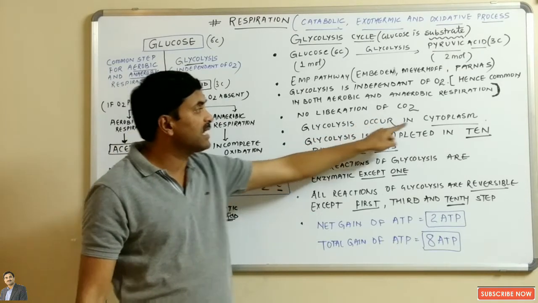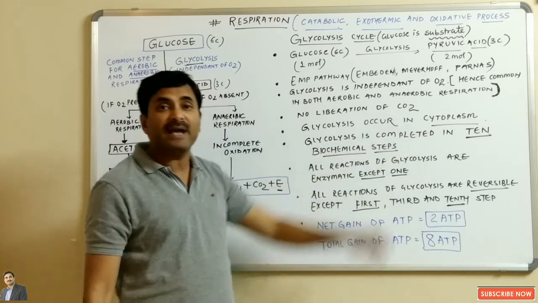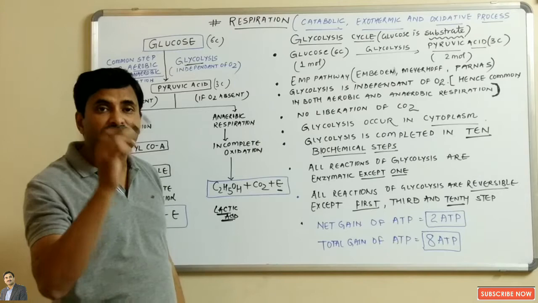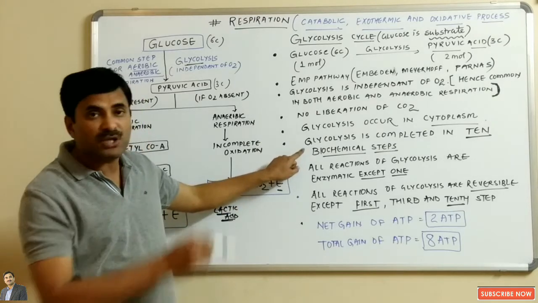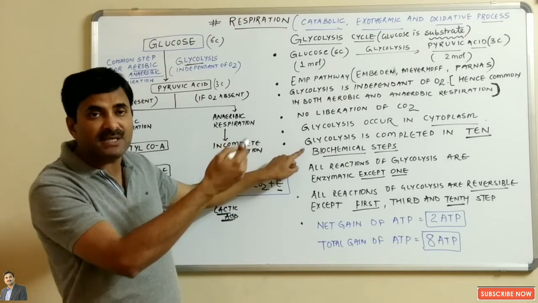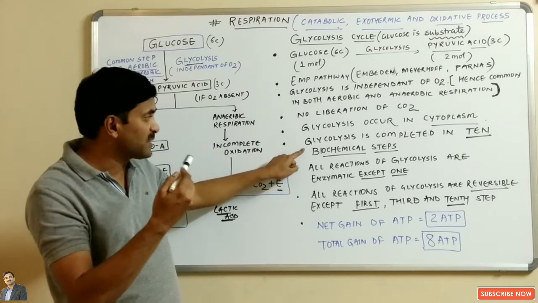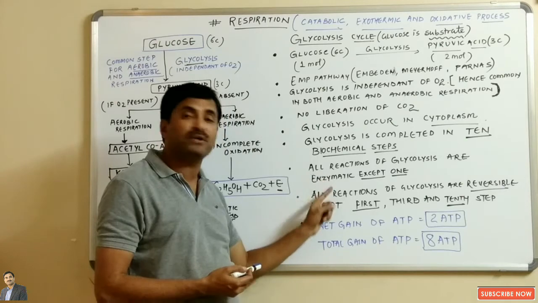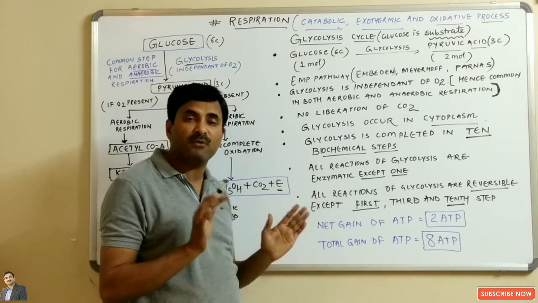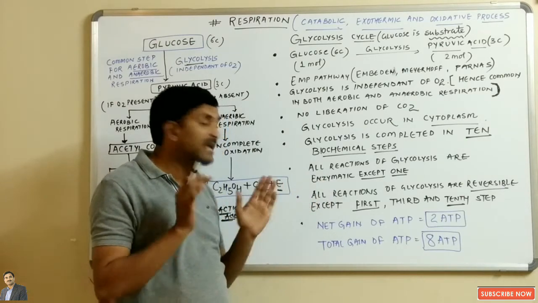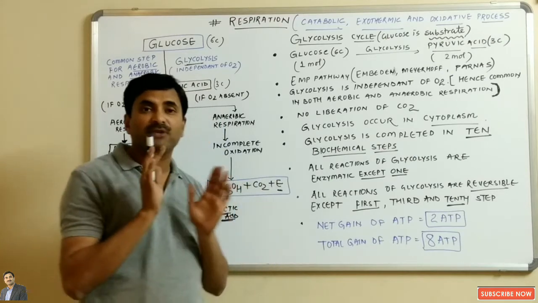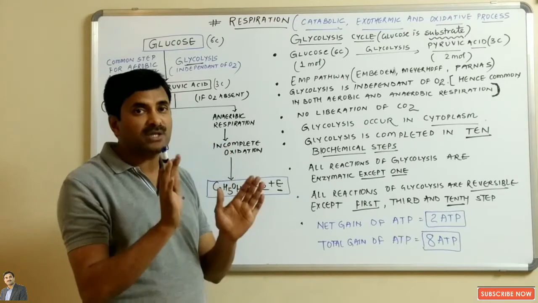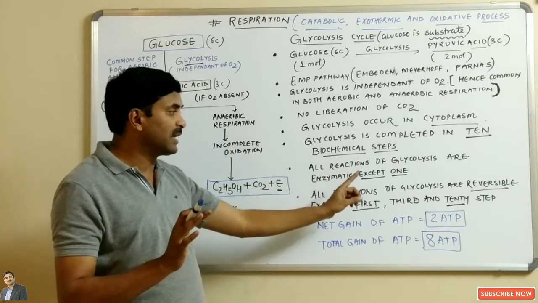Now the question arises, where does this glycolysis cycle occur? The glycolysis cycle occurs in the cytoplasm, and the entire process is completed in 10 biochemical steps. So when we talk about the glycolysis cycle, we'll be dealing with the 10 steps. The very important thing is that all the steps of the glycolysis cycle are enzymatic except one, meaning out of the 10 steps, 9 steps are enzymatic, and there is only one step which is non-enzymatic.